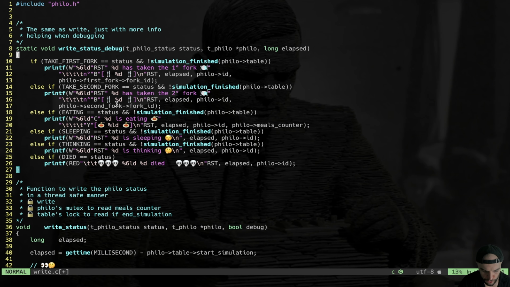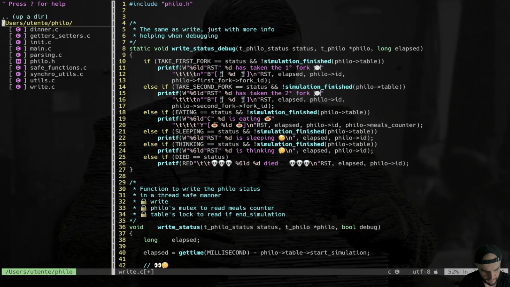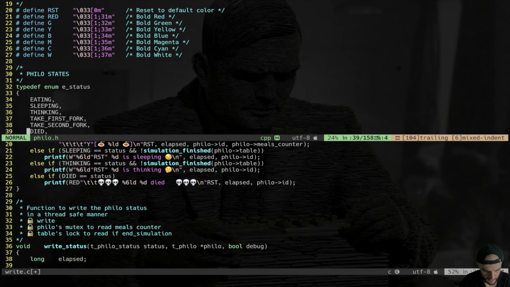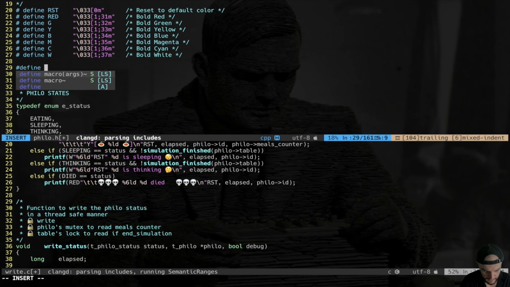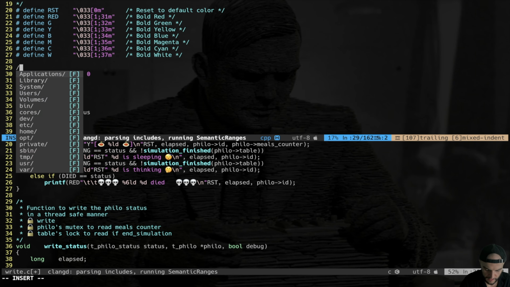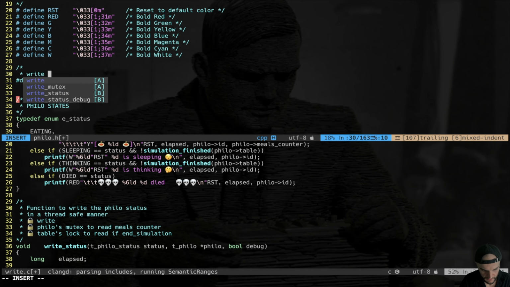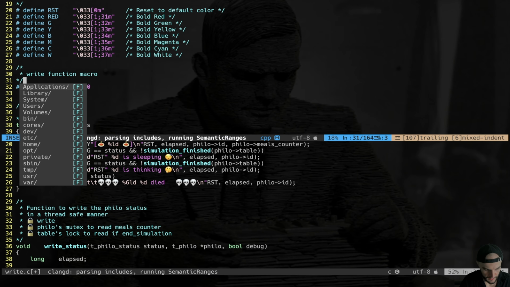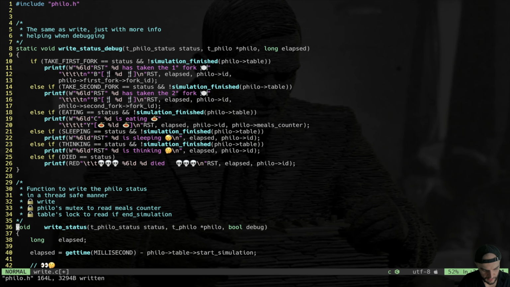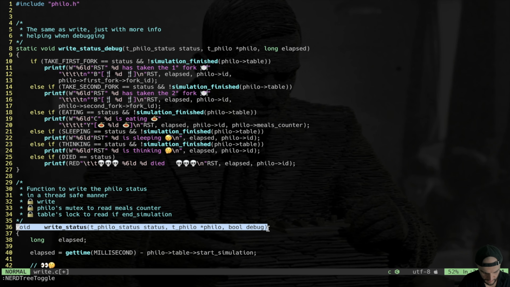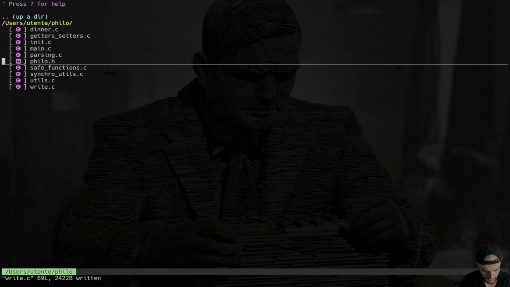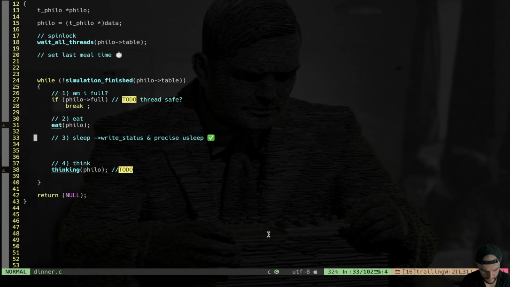All right, I'm going to use a define in my philo.h like that. Define DEBUG_MODE. By default it's going to be 0. So this is going to be for the write function macro. Okay, that's the idea. All right, let's go back to our dinner, but before, let's copy this write status in my header. Here it comes. And now we go back to dinner. So now we have both write status and precise usleep.